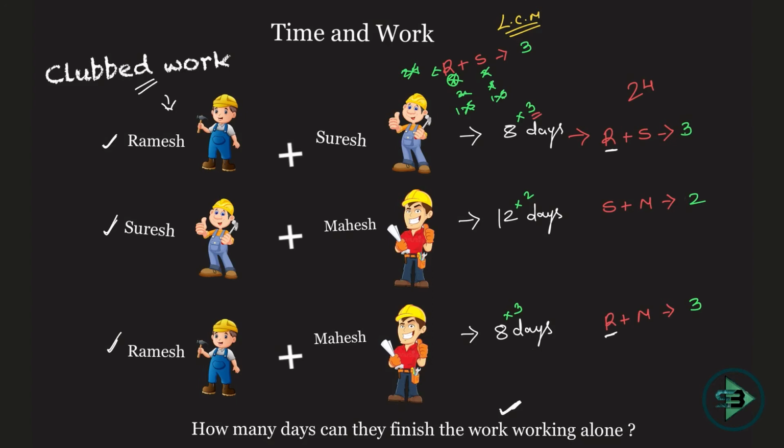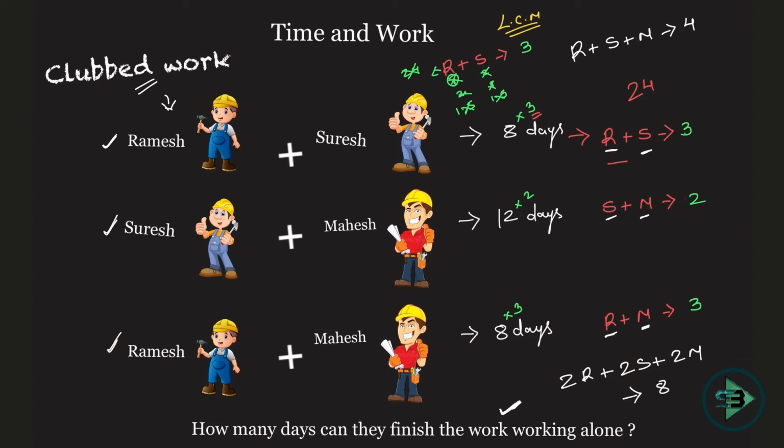RR, MM, SS. So add the entire LHS. Okay, so what will it become then? If I add the entire LHS, it will become 2R plus 2S plus 2M is equal to 3 plus 3, 6 plus 2, 8. So what do I get from this? R plus S plus M is equal to 4, which means Ramesh, Suresh and Mahesh together put in 4 bricks in 1 day.